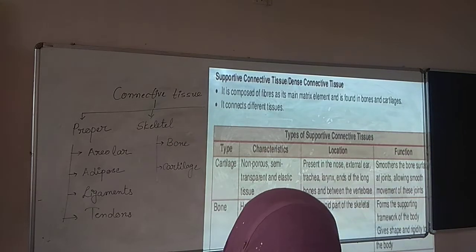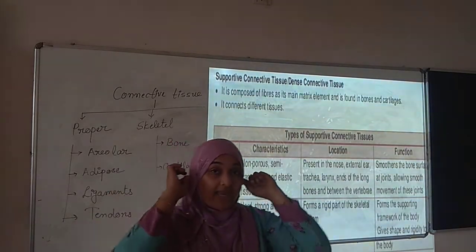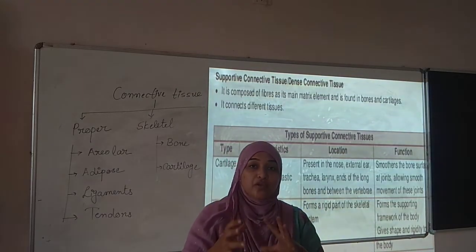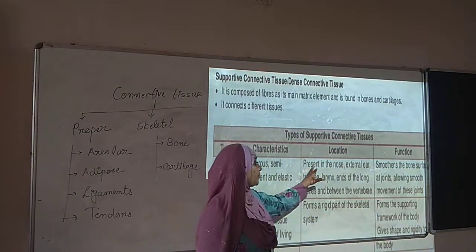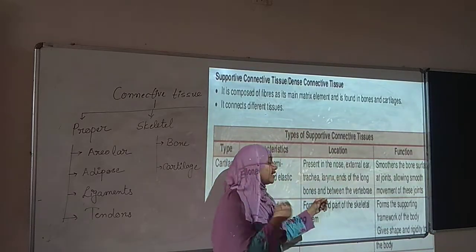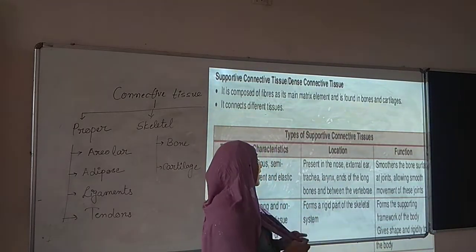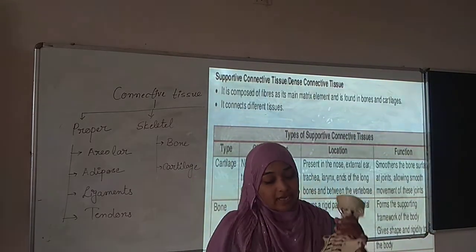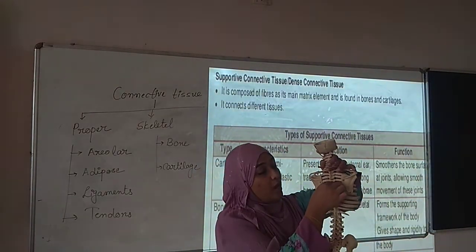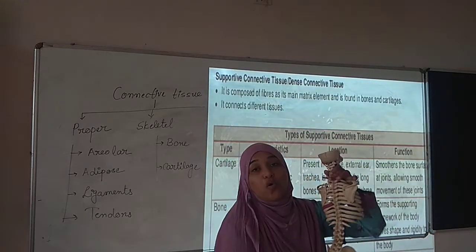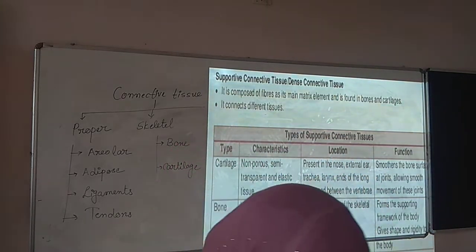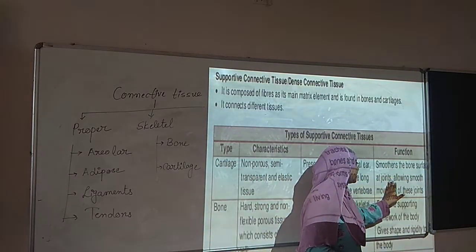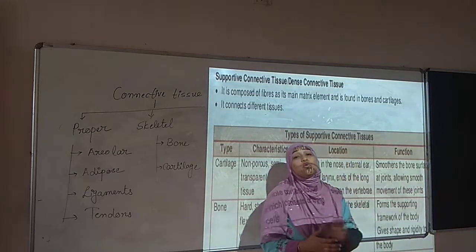Where it is present? Dear students, try to bend your earlobes. Try to bend your nose tip. You can easily bend. Yes, so it is present in nose, external ear, trachea, larynx, ends of the long bones and between the vertebrae. What do you mean by vertebrae? One particular column is called as vertebrae. Okay, so what is the function? Smoothens the bone surface at joinings and allows smooth movements.